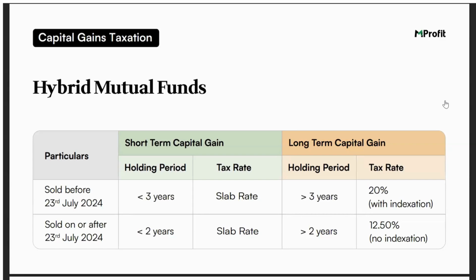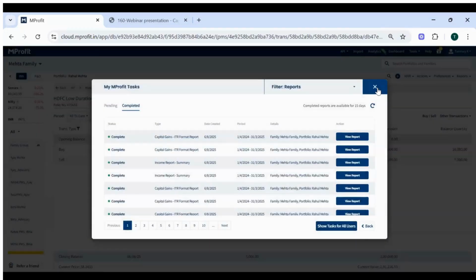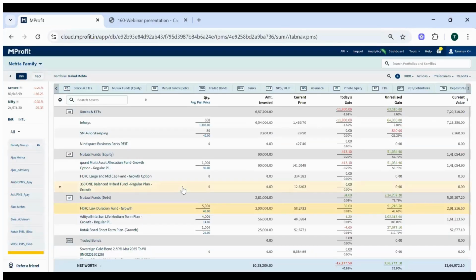Okay. Now let's understand with one example of the hybrid mutual fund. For that, there are two criteria. The purchase date is not that important here, but the sell date is. So we'll check both the criteria. Let's take one example of the quant multi-asset fund.